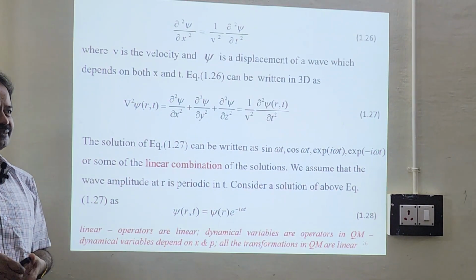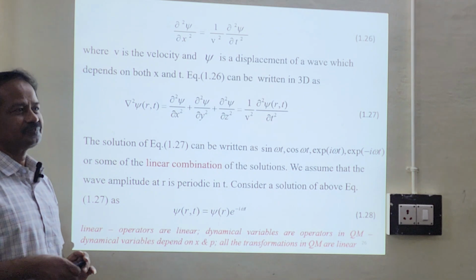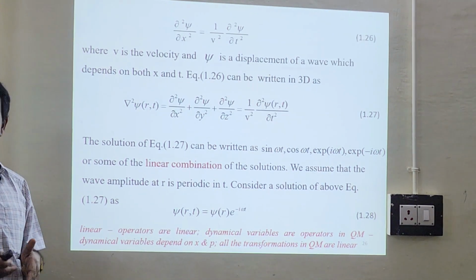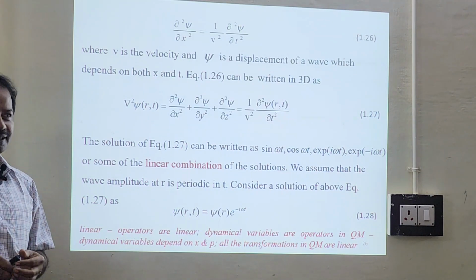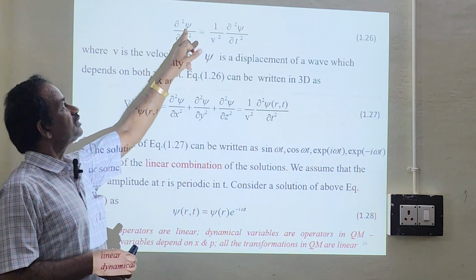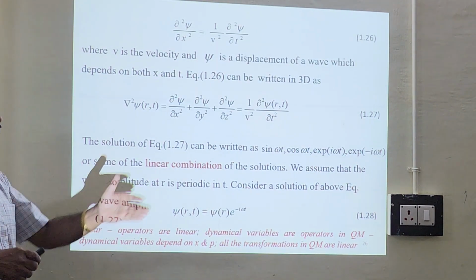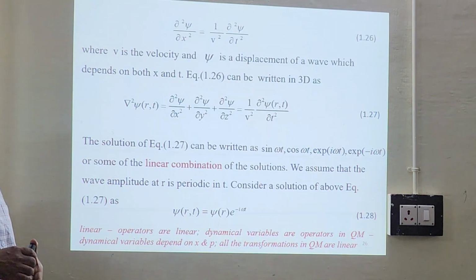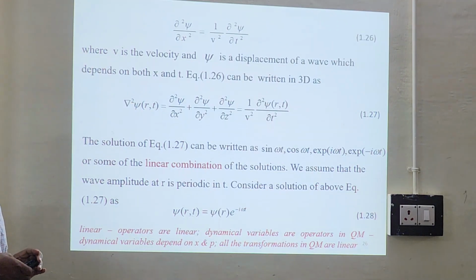So it's very clear that psi is a solution. It's a linear equation, so the solution also will be linear. Yesterday we discussed the linear property very well. So psi depends on x and t, where v is the velocity of the sound and psi is the displacement of the wave. So he has taken it from the sound wave equation.